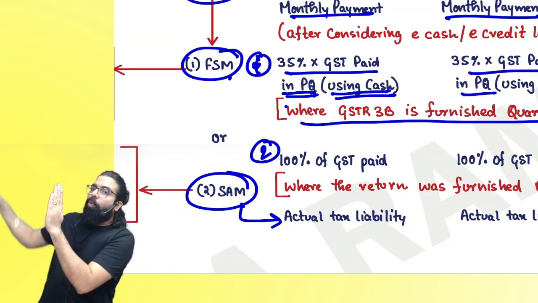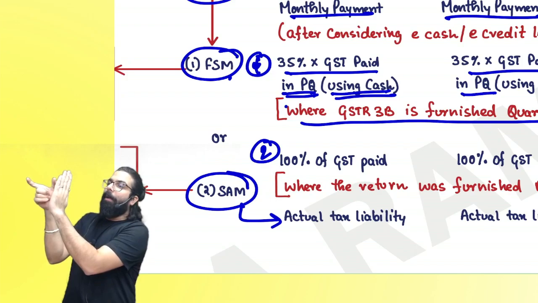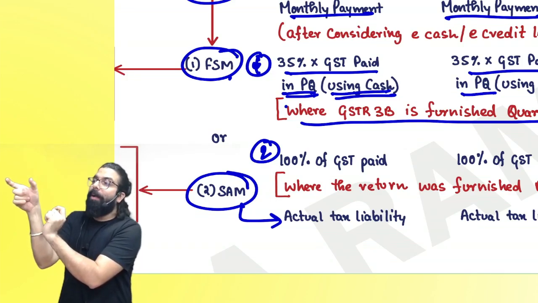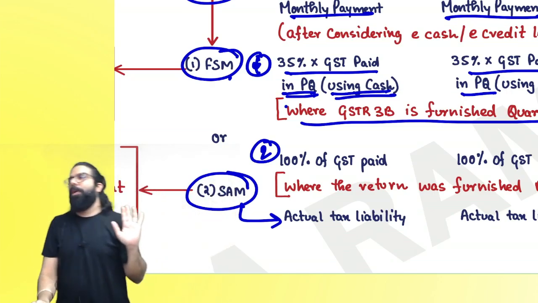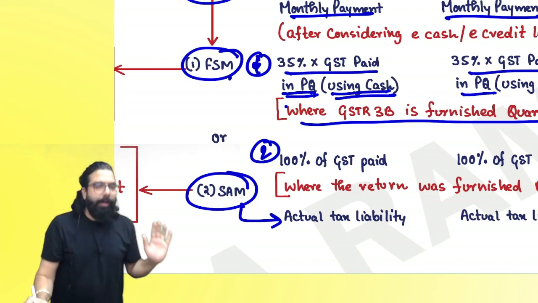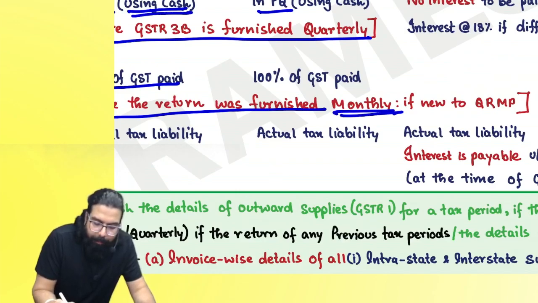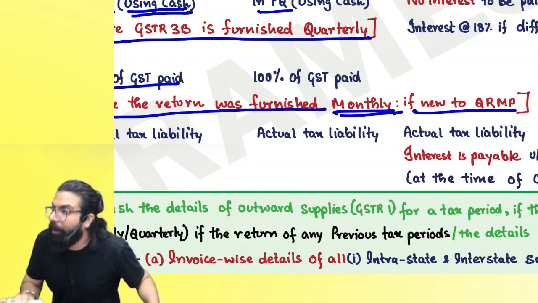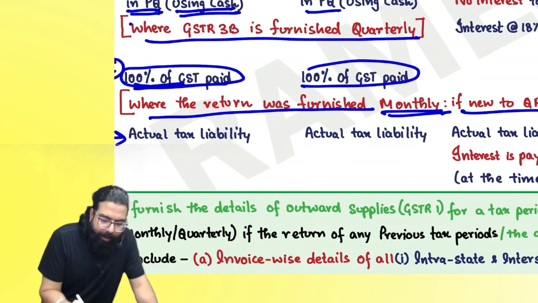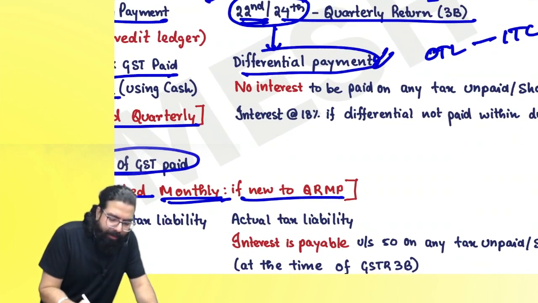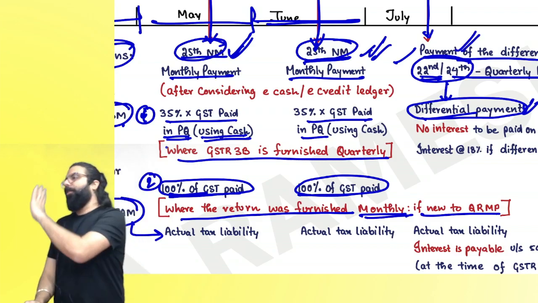For example, in the previous quarter I was not under the QRMP scheme. In the previous quarter I was under the monthly scheme only. It means whatever tax I paid for the month of March, that much only I can pay for April, that much only I can pay for May, and then I can calculate the actual and pay. Are you guys able to understand this, everyone? Yes. So it says 100% of the GST paid when the return was filed monthly, and you are new to QRMP in the quarter, then sir, whatever you paid in the previous month, 100% of that you can pay, and then later pay the differential. Remember one thing, if you are making the payment on the due dates, you will not be required to pay any interest.